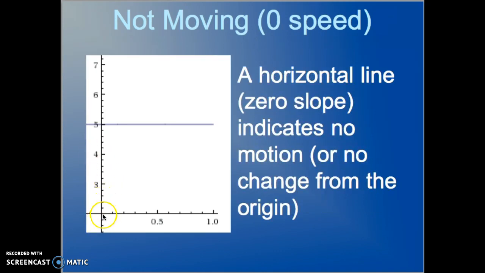If we look at this graph, we can see that time is increasing. You can see the blue line, but distance isn't changing at all. So if we have a horizontal line with zero slope, it indicates that no motion is taking place.